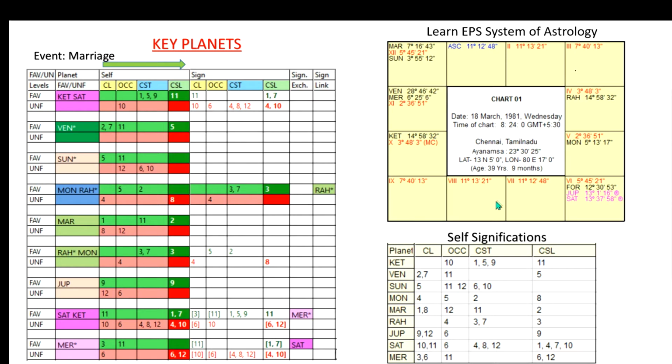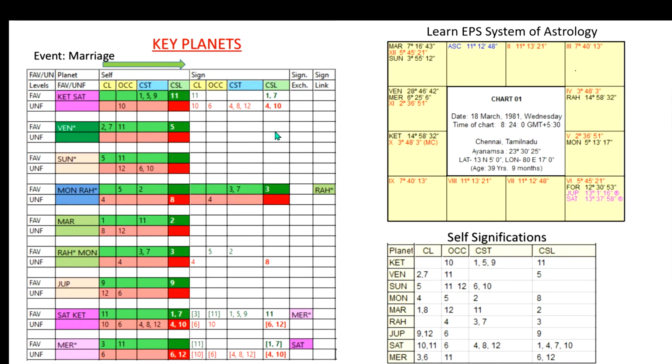But apart from being the sign lord for Ketu, if Saturn has conjunction with Ketu, or Saturn is aspecting Ketu, or it has some indirect conjunction with Ketu, it will form a sign link. It means that the impact of that Saturn second planet will be more. If it does not have such a combination, the impact will be moderate. In this case, Saturn is not forming any sign link, so the impact of the sign lord signification Saturn will be moderate, whereas Moon has Rahu in the sign with a sign link. That impact will be more.